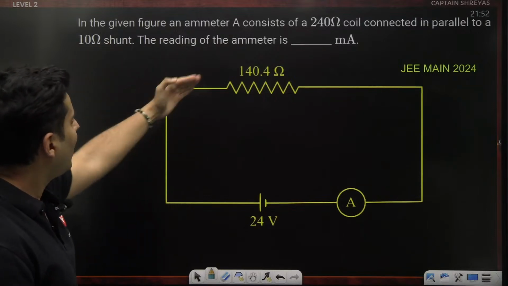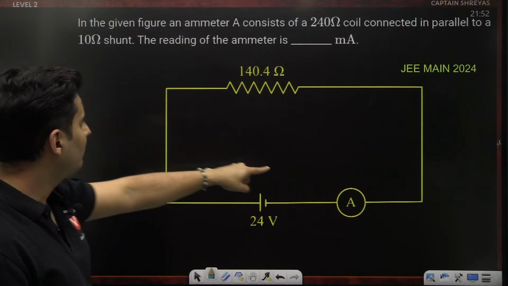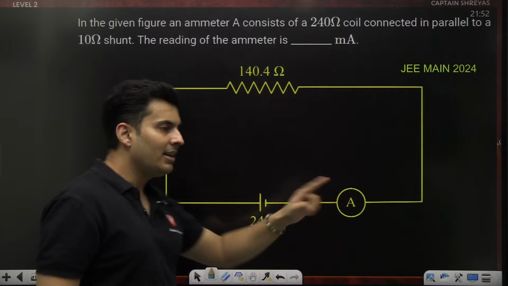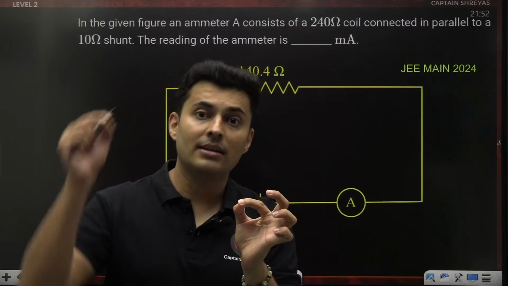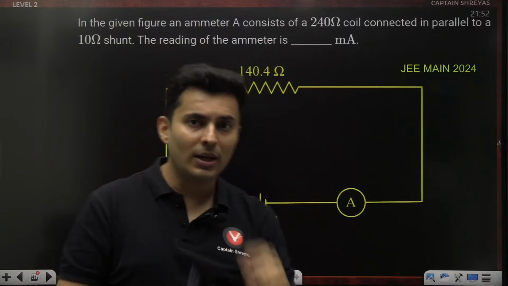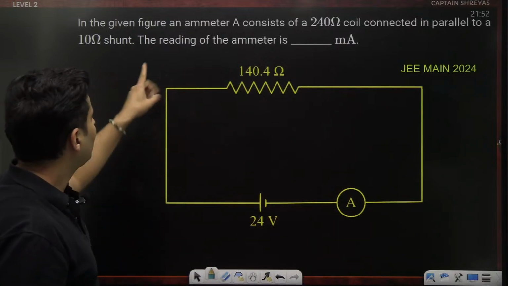In the given figure, an ammeter consists of a 240 ohm coil, which is this one, in parallel with a 10 ohm shunt. Remember, in an ammeter, there is a coil of some resistance and a parallel shunt resistance. You get an equivalent resistance, and that constitutes the ammeter. The reading shown is how much?